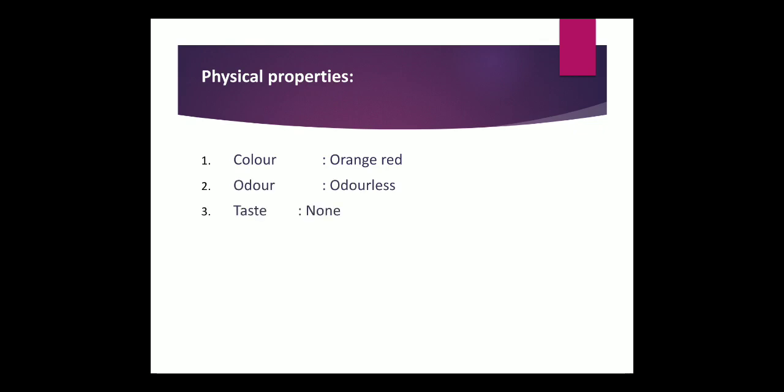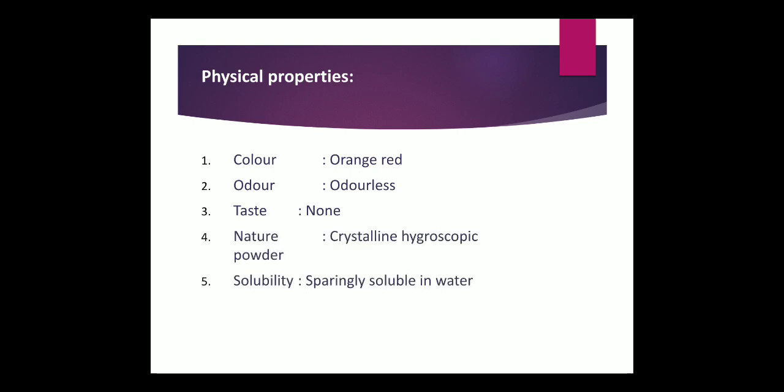Now as far as the physical properties of proflavin are concerned, the color is orange red. It is an orange red colored drug, odorless, tasteless, crystalline powder, sparingly soluble in water.